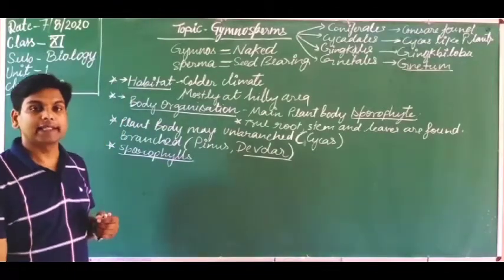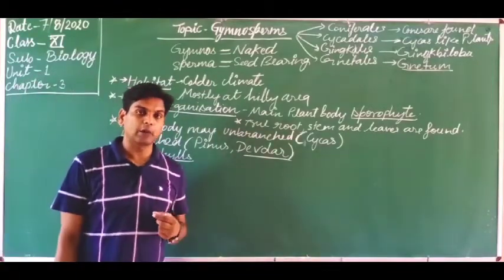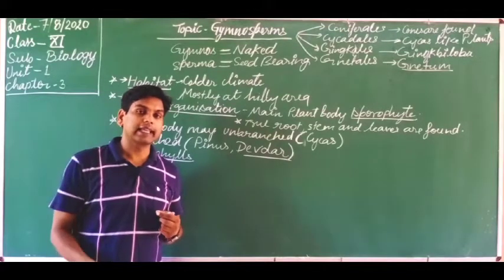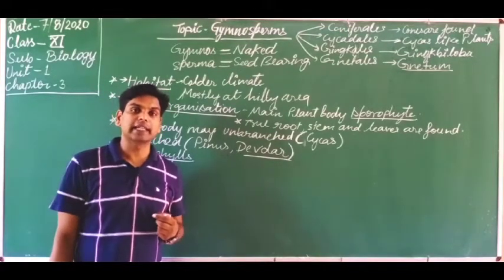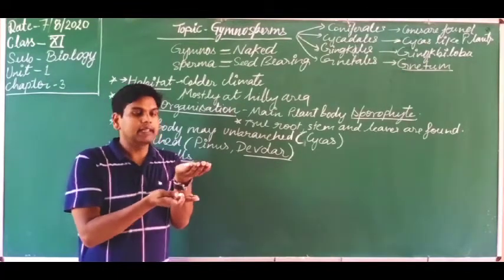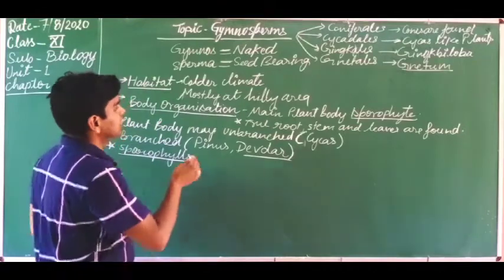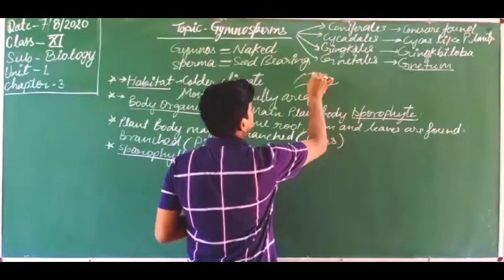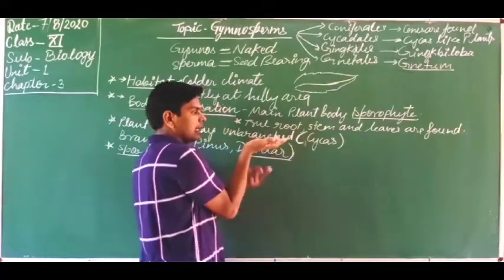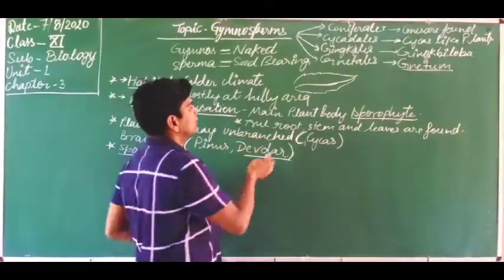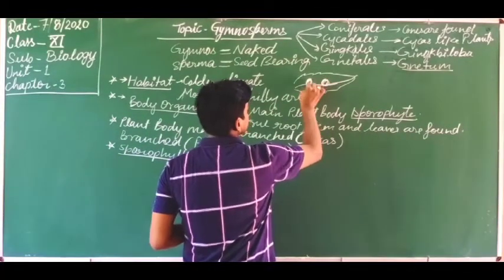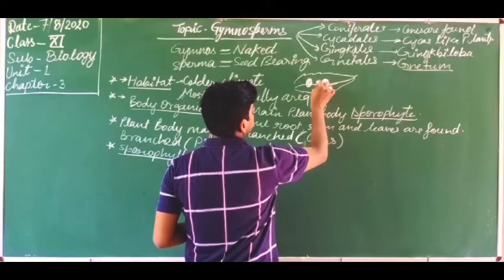You know, in pteridophytes the leaves of the sporophyte are known as the sporophylls. Why? Because they bear the sporangia on the leaf's backward surface, or we can say at the lower surface. So just like here in pteridophyte, this is the leaf, suppose. So this is the back side, or the ventral side of the leaf. So here these are sporangia in groups. A number of sporangia are present here.